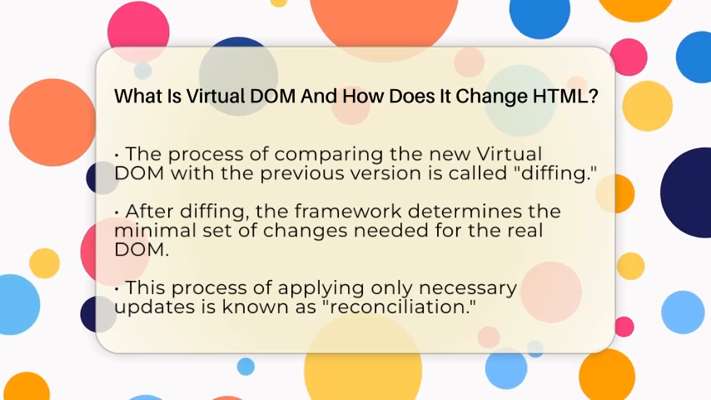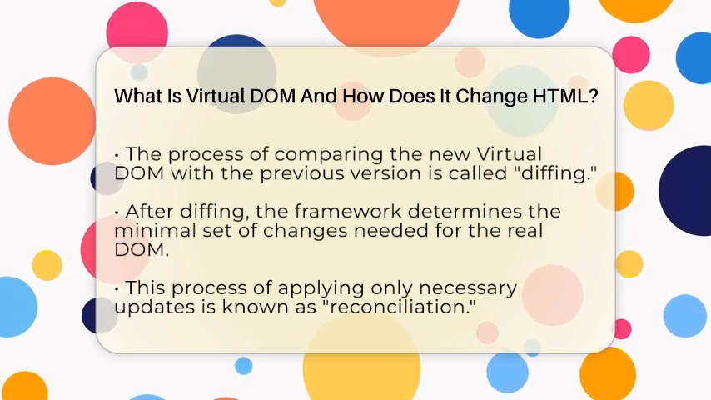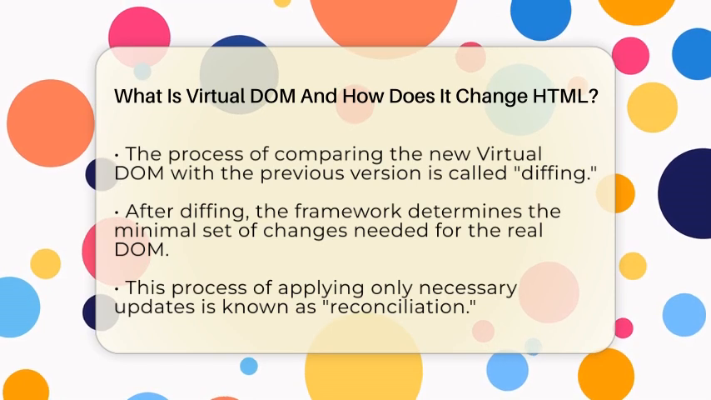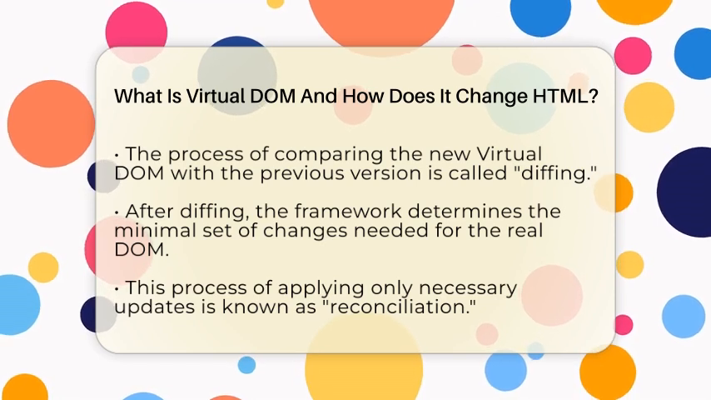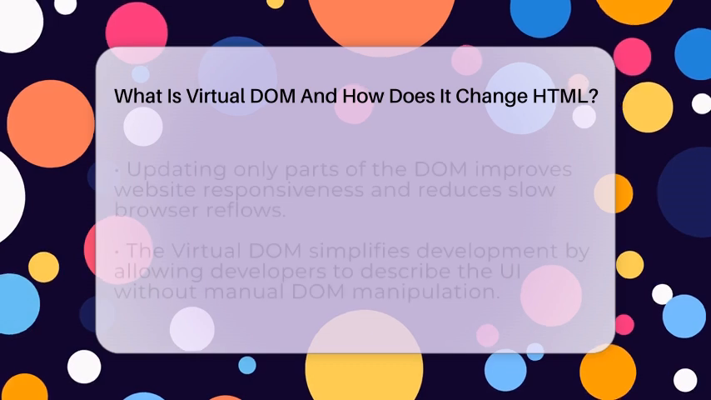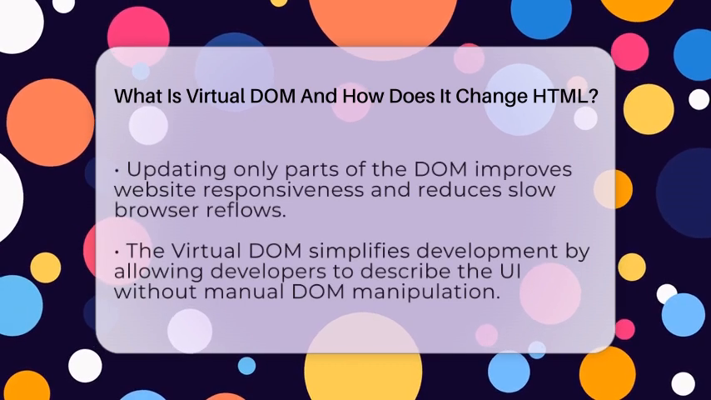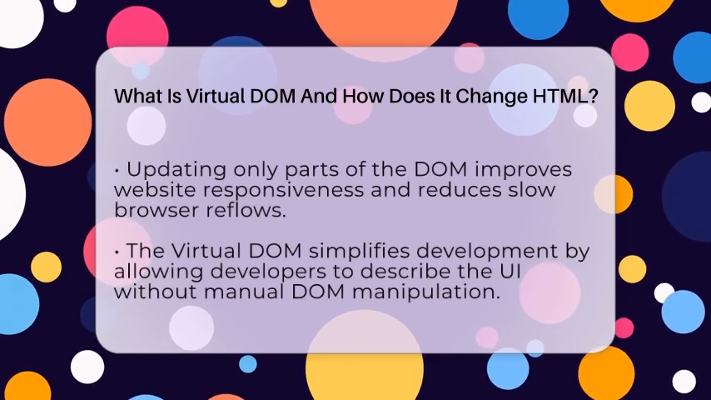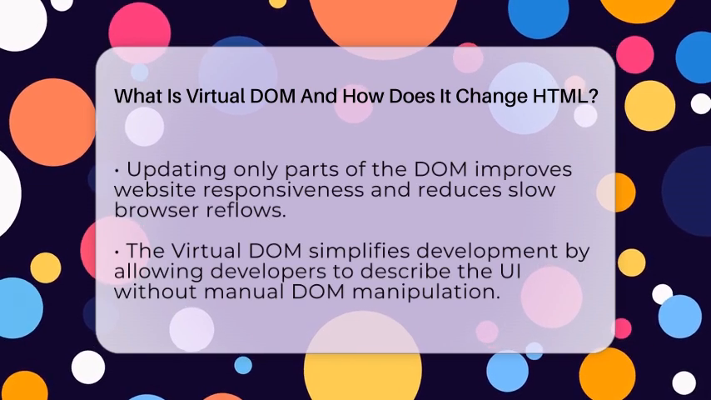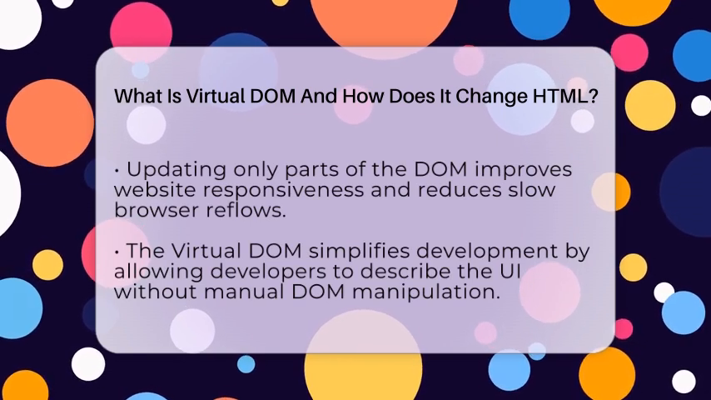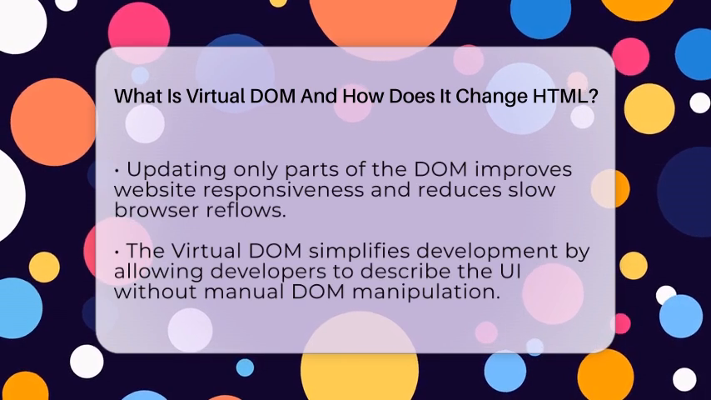Once the differences are identified, the framework figures out the smallest set of changes needed to update the real web page. Instead of reloading the entire page, only those specific parts are altered. This process is called reconciliation. It's like fixing just the broken window instead of rebuilding the whole house.